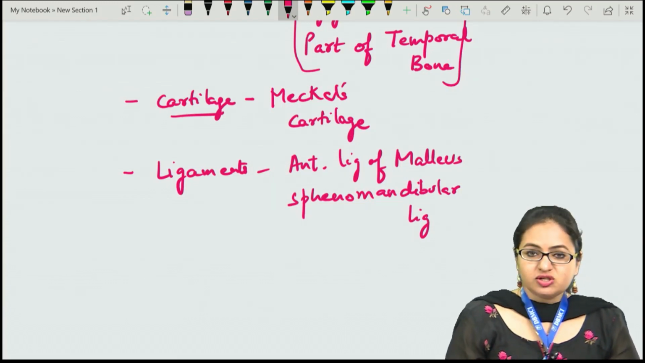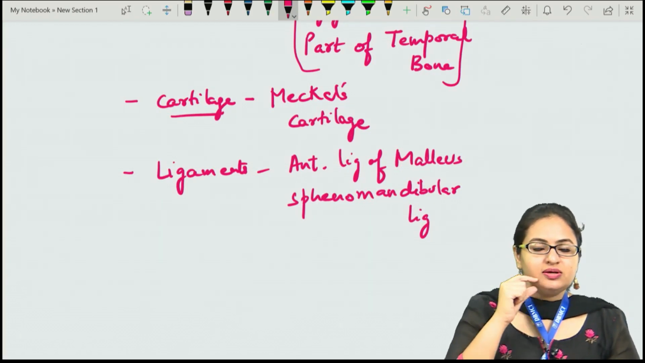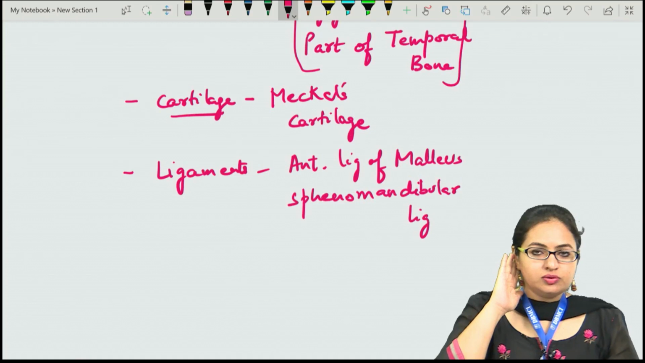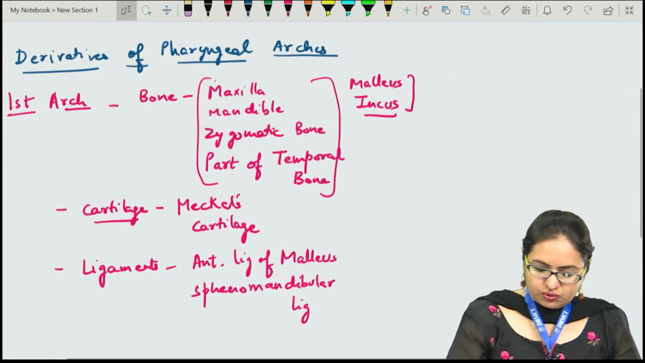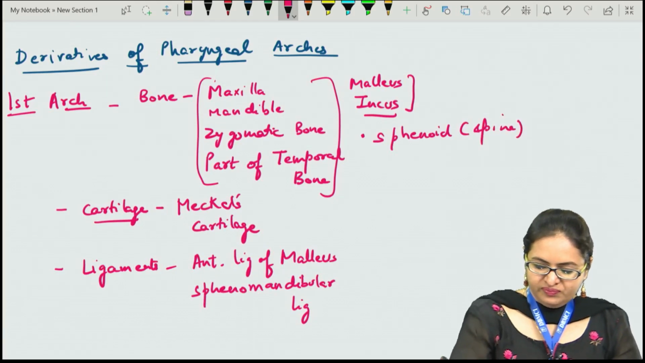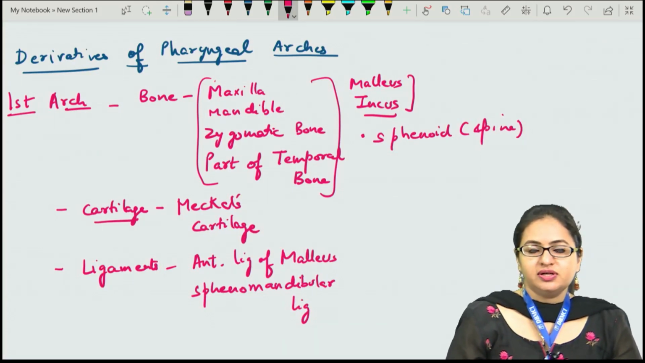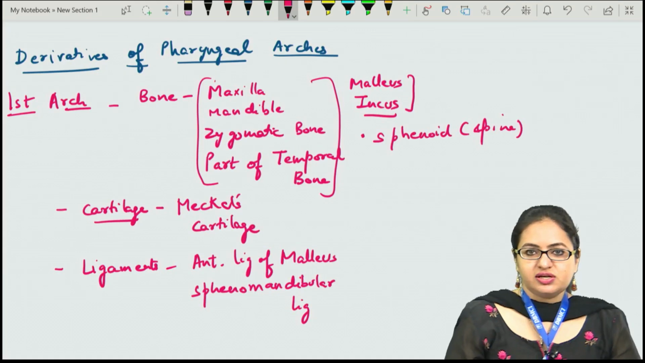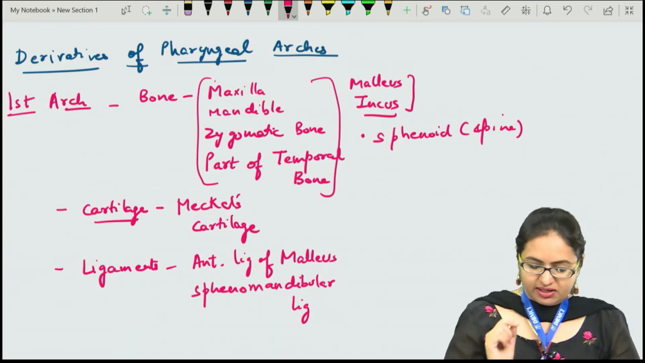So the first arch gives rise to the maxilla, the zygomatic bone, the mandible and part of the temporal bone, in which it also gives rise to the spine of sphenoid. The ligaments attached to these bones, the anterior ligament of malleus and the sphenomandibular ligament, are also derived from the first arch. The sphenomandibular ligament begins from the spine of sphenoid and gets attached to the mandible.